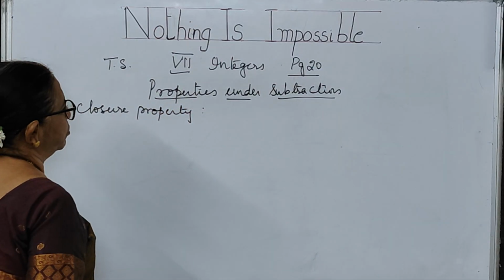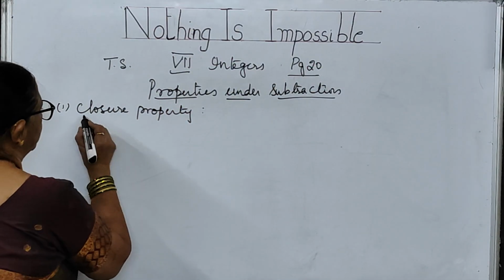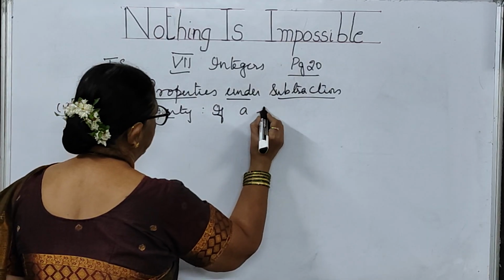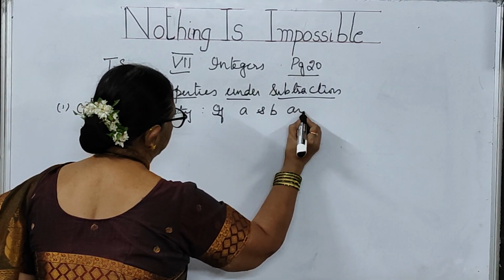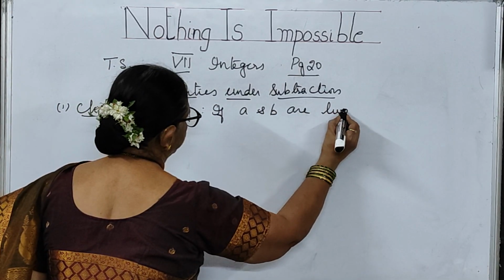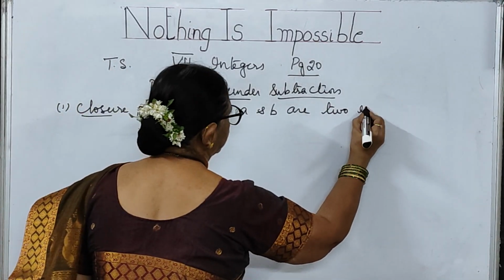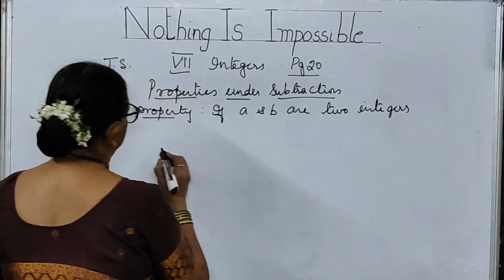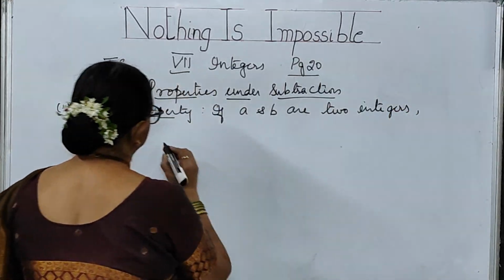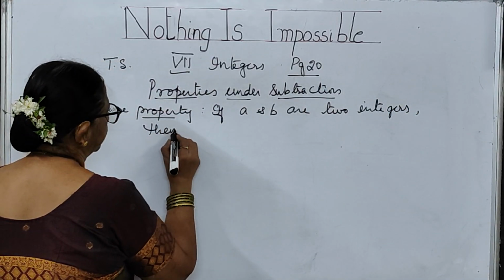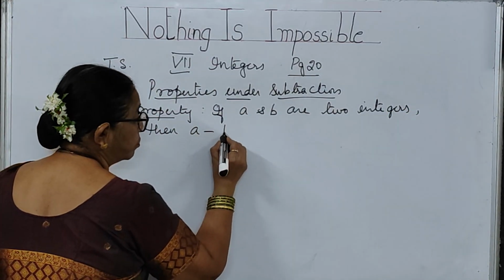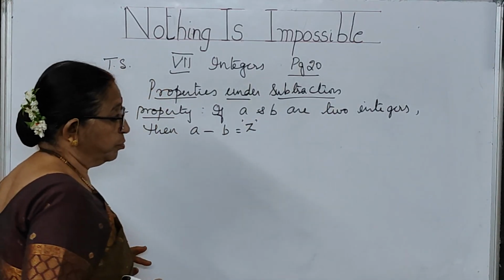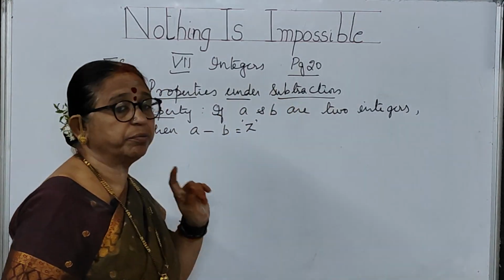What does this closure property explain to you, children? The closure property says that if a and b are two integers, then a minus b is equal to z, because you are talking about subtraction.